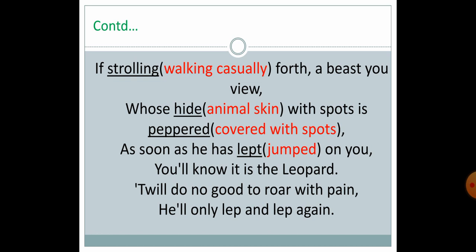There will be no use if you roar with pain, because the leopard will leap and leap again. The more you roar, the more it will attack you. Leap and leap again means it will jump on you again and again and will kill you shortly. Here also you have to lay down your life to recognize the leopard. It's also very humorous. Next part.